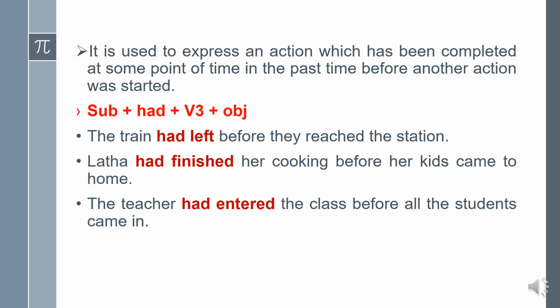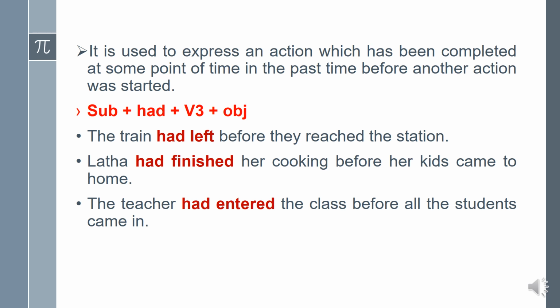It is used to express an action which has been completed at some point of time in the past before another action was started. This past perfect tense is also used to express an action which has been completed at some point of time in the past. Okay, it has completed at some point of time in the past before another action was started. Means if there are two actions, the earlier action we must say in past perfect tense.